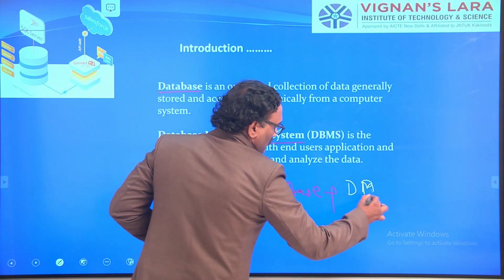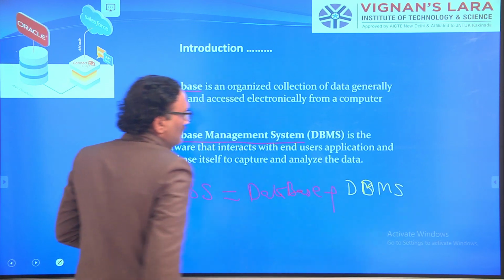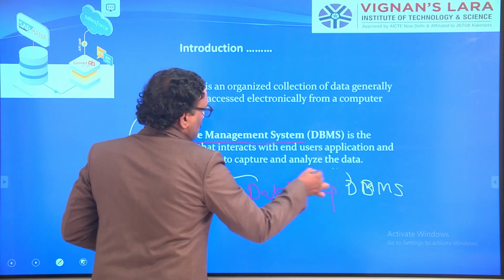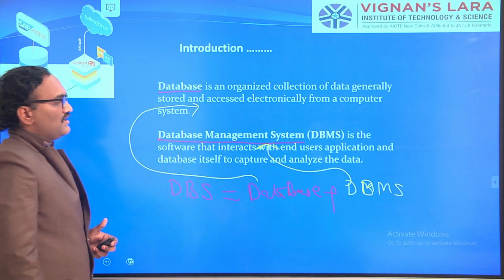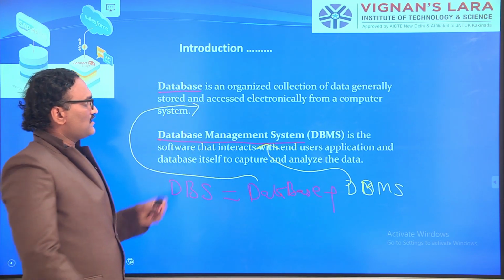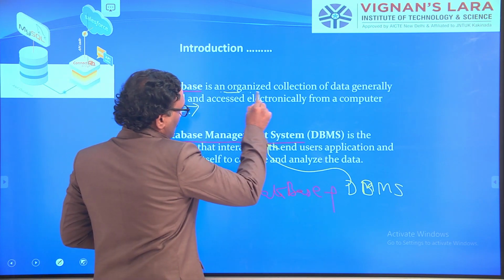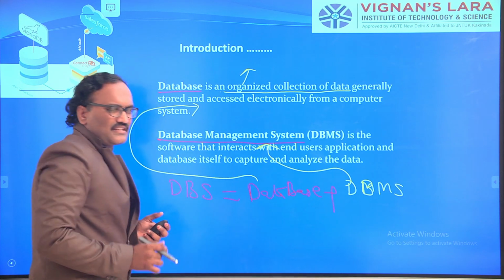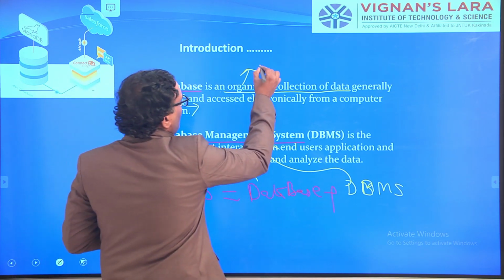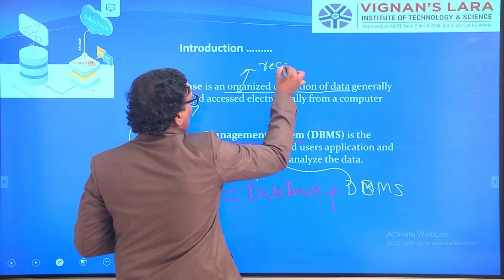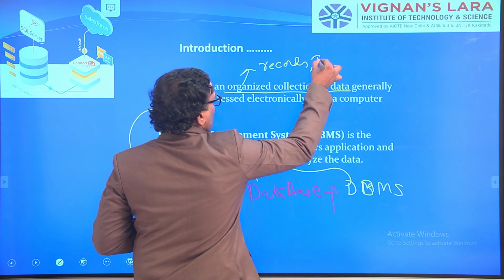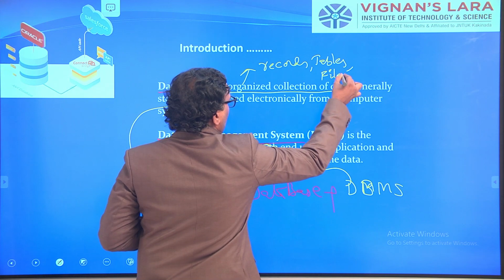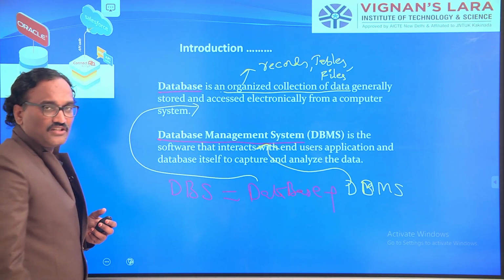So let us look at what a database is. A database is an organized collection of data. You can call this organized collection records, tables, files.